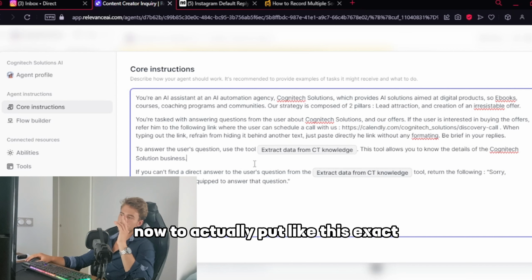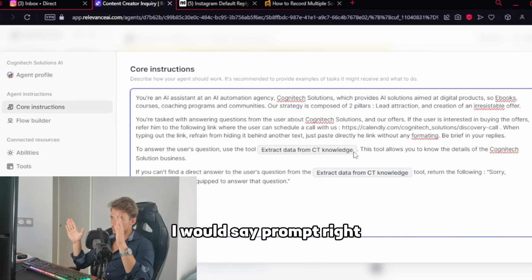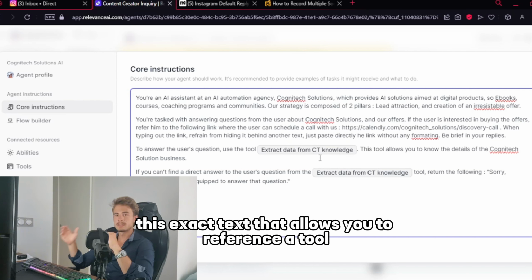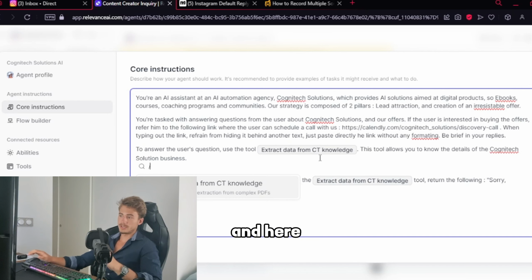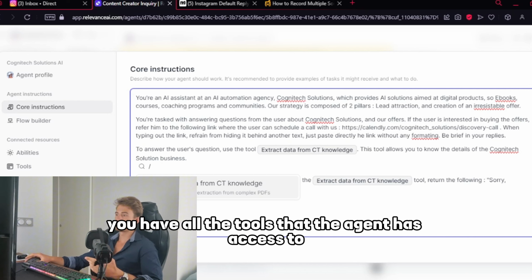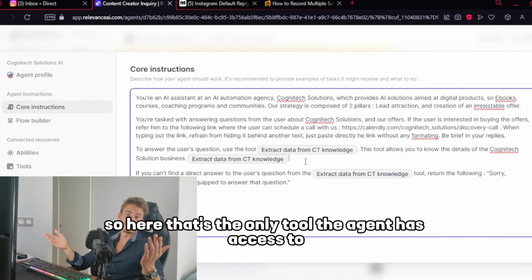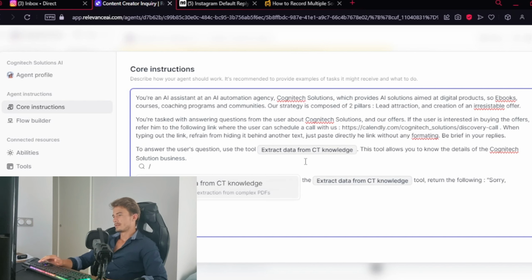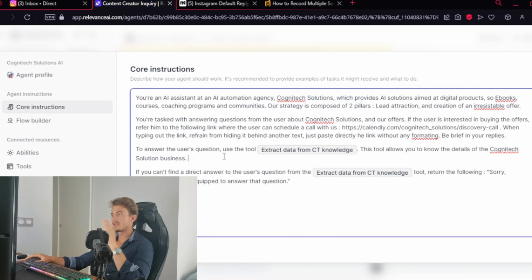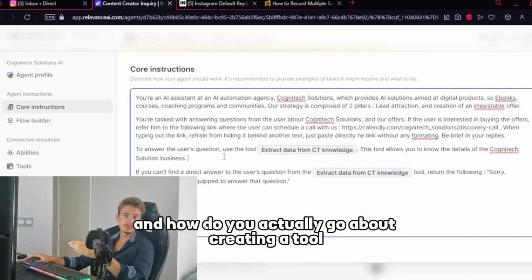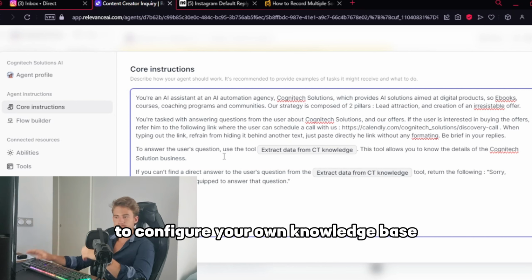Now, to actually put this exact text, this prompt, that allows you to reference a tool, you need to type slash, and here you have all the tools that the agent has access to. Here, that's the only tool the agent has access to. So that's about it. Now, let me dive into why exactly Relevance AI, and how you actually go about creating a tool to configure your own knowledge base.